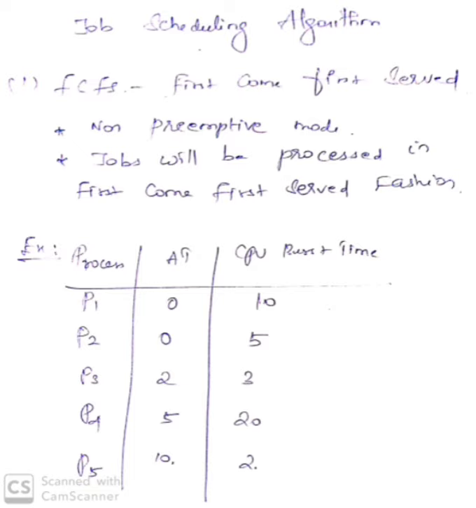P1 will take 10 milliseconds to complete its process. Take process P3: it arrives at 2 milliseconds and will take 3 milliseconds to complete its burst. Take P5: its arrival time is 10 milliseconds, so only at 10 milliseconds will it enter the queue, and it will take 2 milliseconds to complete. We are going to solve this problem in FCFS mode.